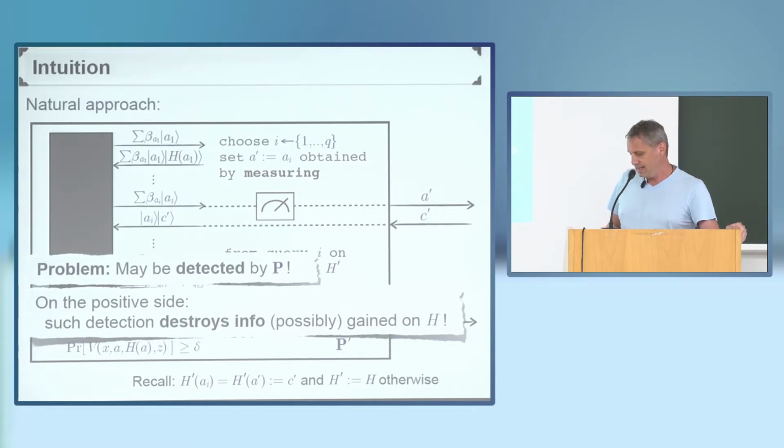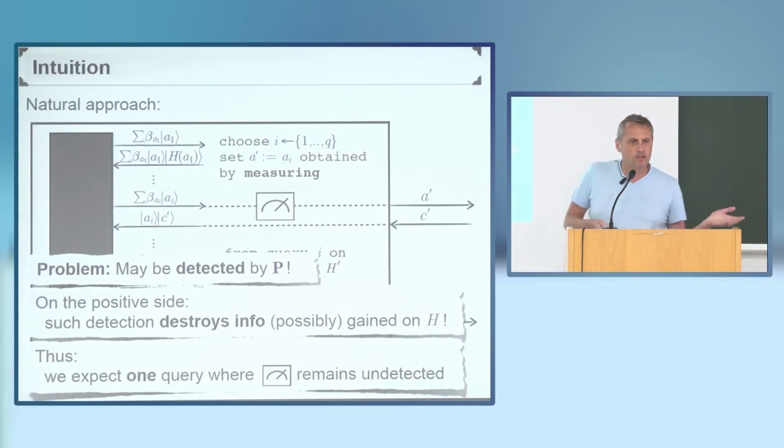But of course, in the end, he has to learn some information about the hash function. He has to learn h of a in order to be able to produce a valid proof. So we expect that there must be at least one query where he does not perform this check, but instead where he learns one evaluation of the hash. And so if you're lucky enough to catch him there, we should be fine.